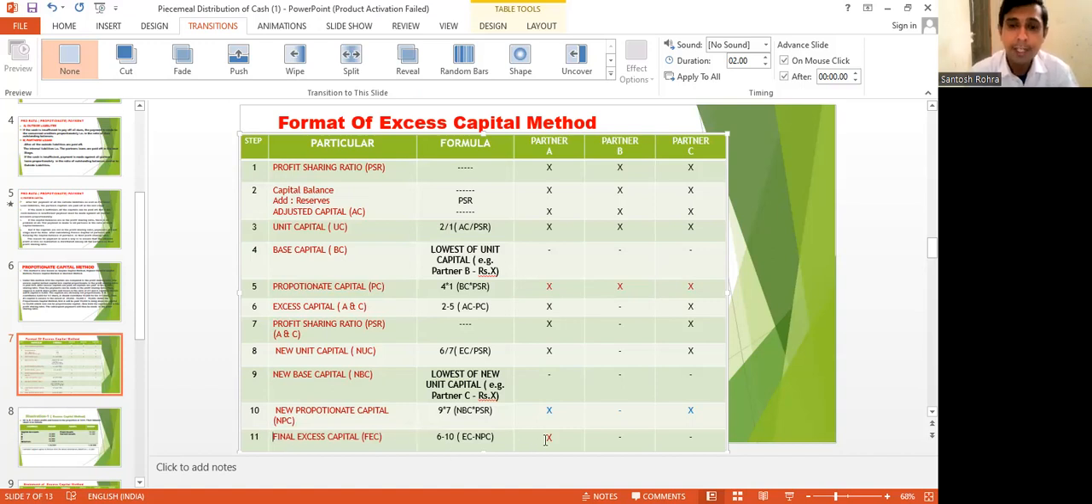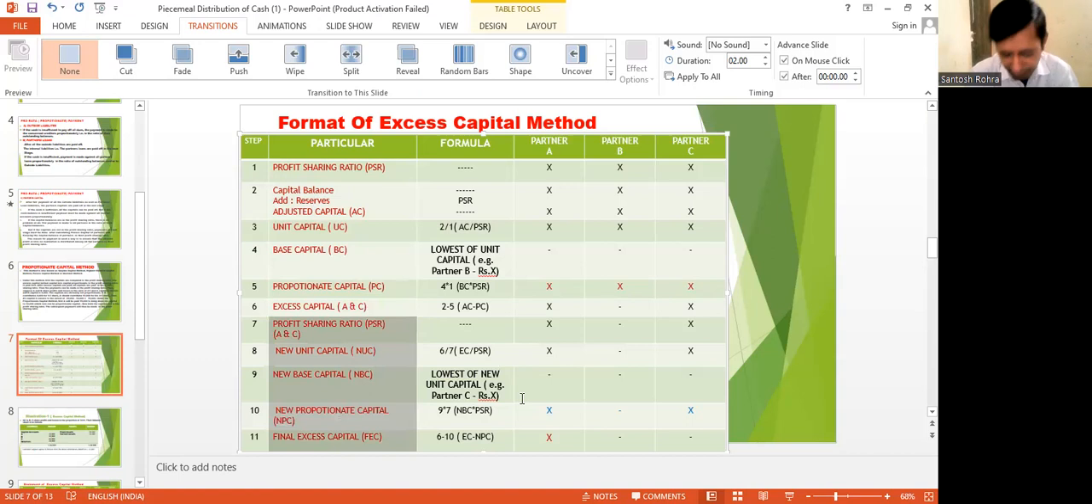So these steps go on as the partners increase. If partner D comes, then we have to repeat the last steps again from 7 to 11, that is 7, 8, 9, 10, 11. 5 steps are to be repeated as the partners increase.